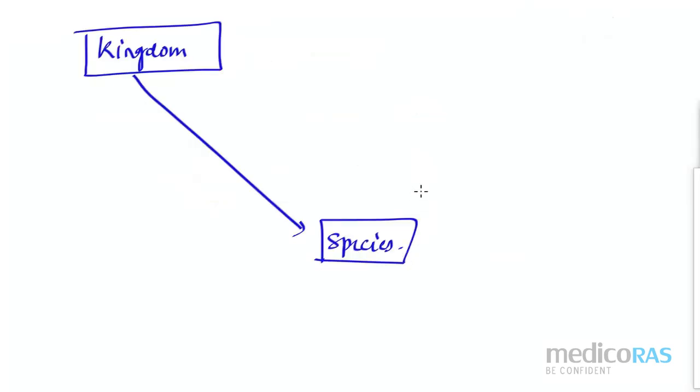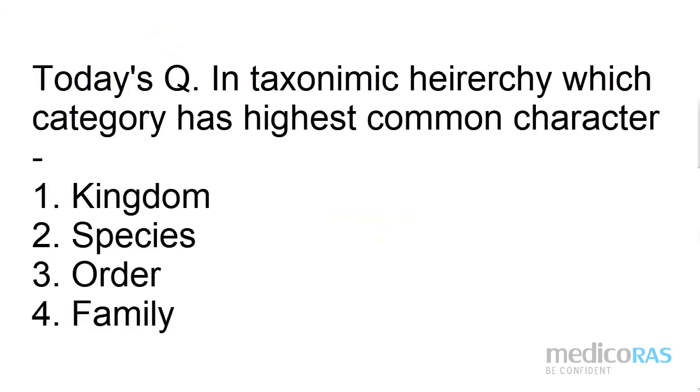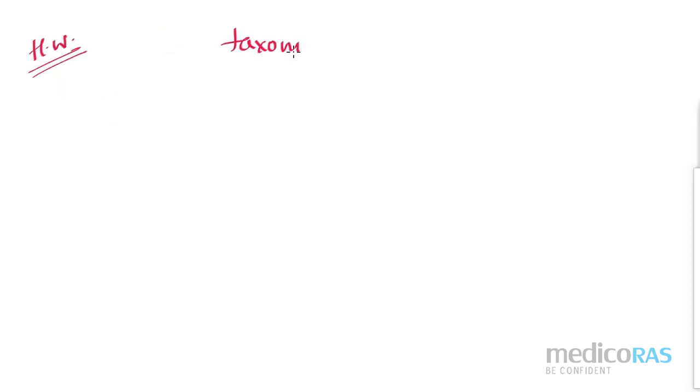Now my question is, in this taxonomic hierarchy, which category will carry the highest common character? Write your answer in the comment section below. The taxonomic hierarchy in full you have to write for the animals. Don't follow other books. Whatever is there in your NCERT textbook, that is enough. You follow that one only and you write all the points like we did for the plants.